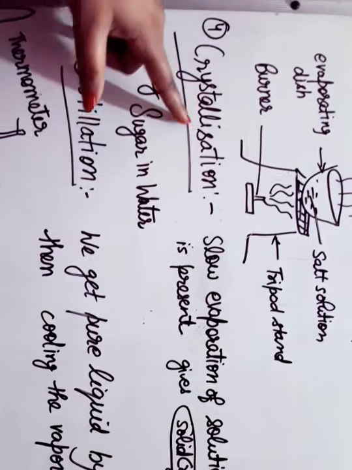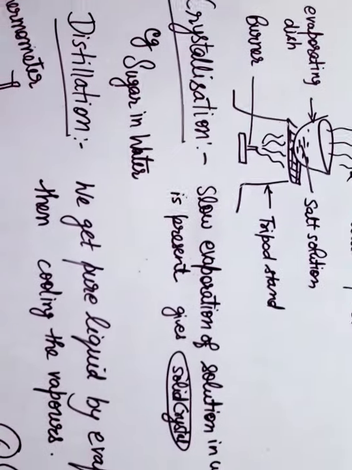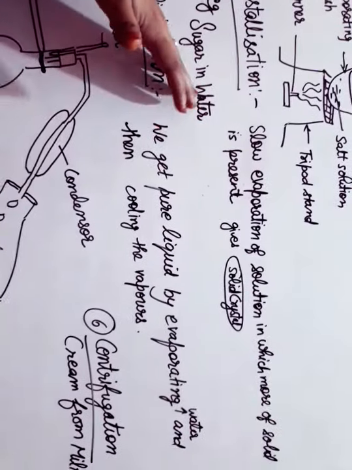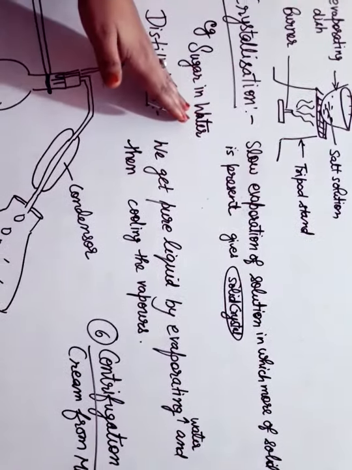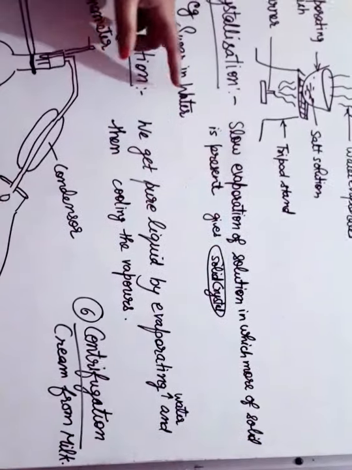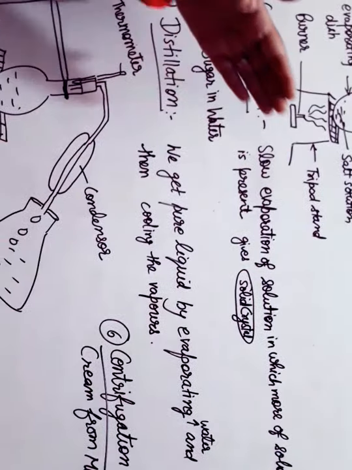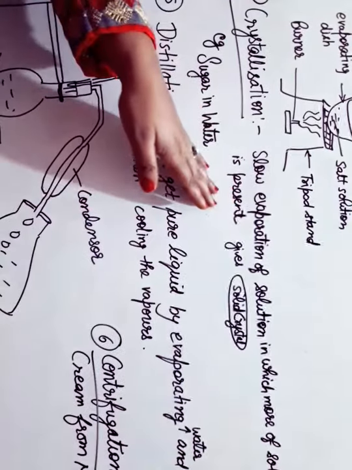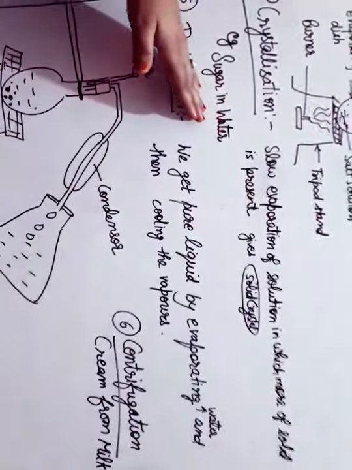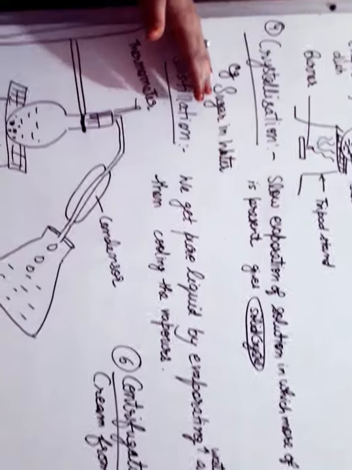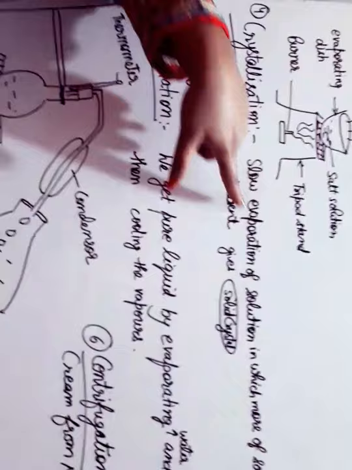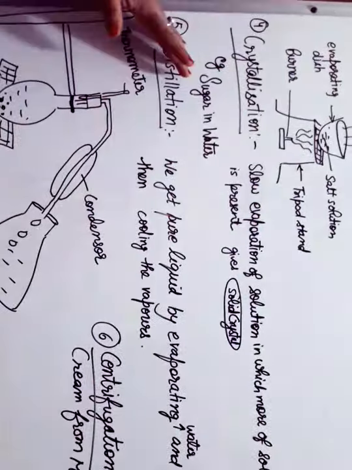The next method is the crystallization method. In this method we separate sugar from water. When a large amount of sugar is dissolved in water, we slowly evaporate the solution. Water evaporates and then the solution is cooled. After cooling, solid crystals of sugar are separated. So this method is called the crystallization method. It involves slow evaporation and then cooling of the mixture.